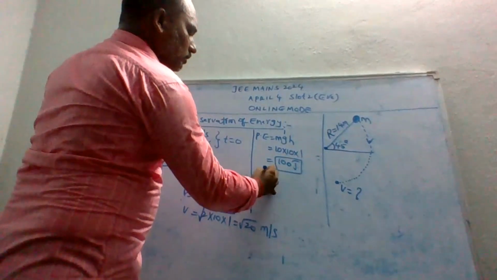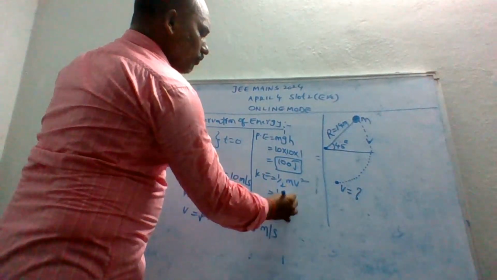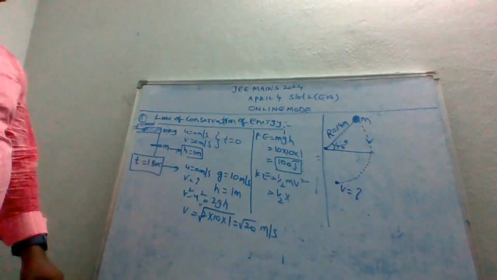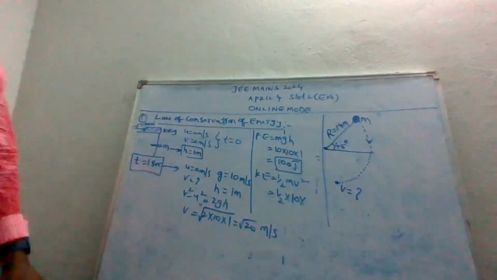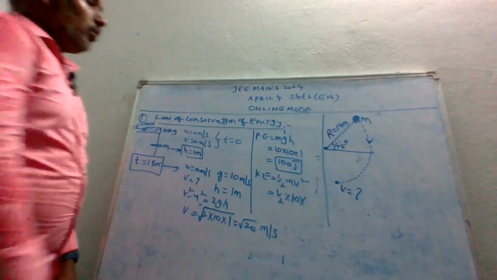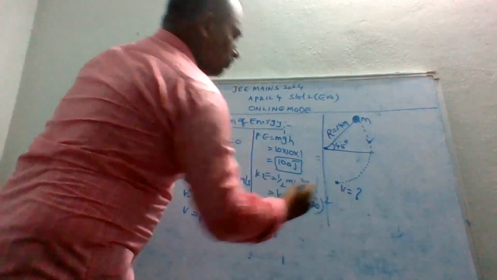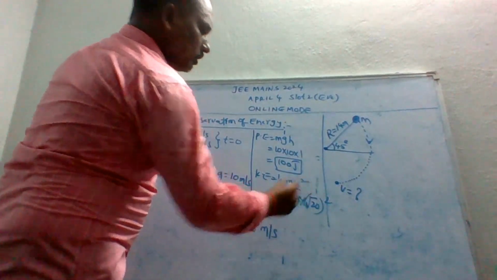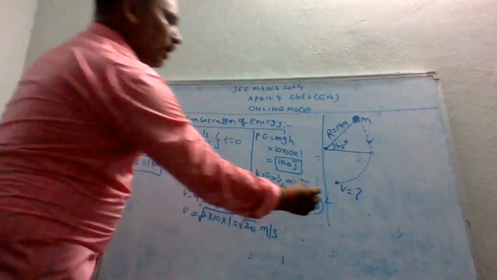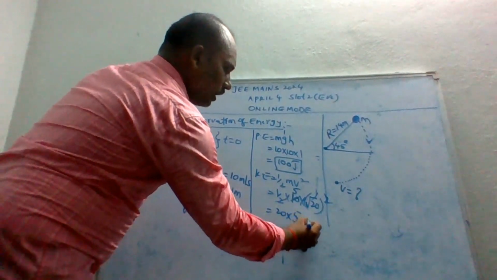What is the KE value? KE means kinetic energy, so half mv square. Half into the m value, which is 10 kg. The v value is root 20, so root 20 whole square. The square root cancels. 2 ones are 2, 2 fives are 10. So what you get, guys? 20 into 5, 100 joules.